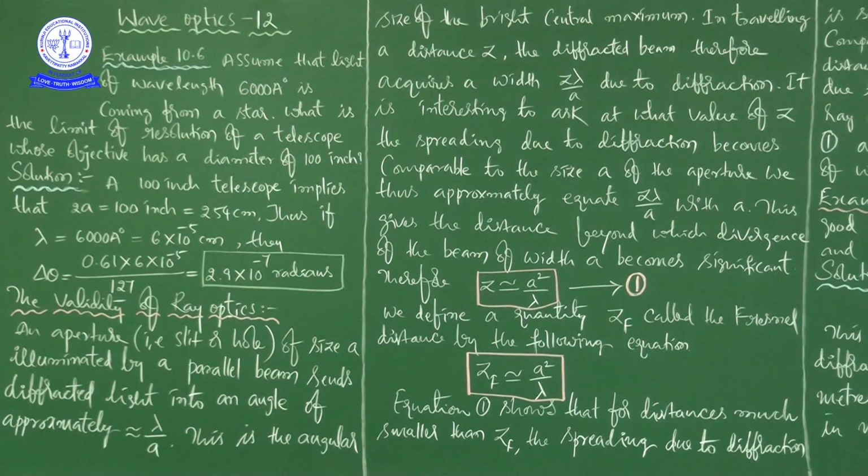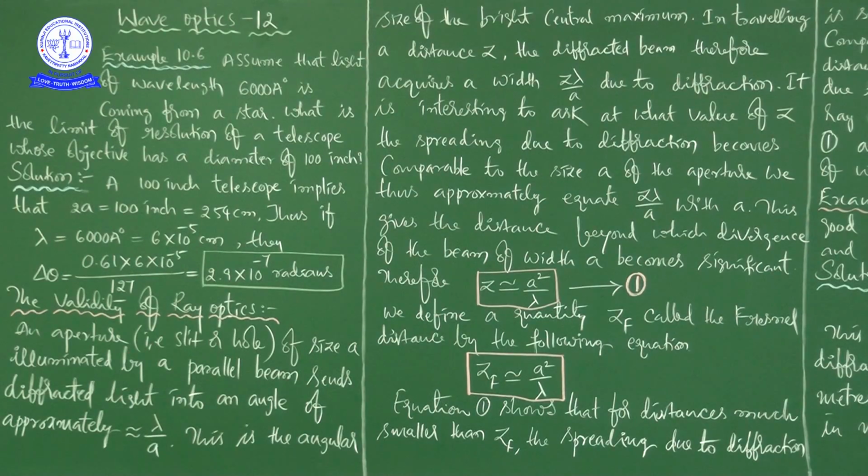Why this angle is approximately equal to lambda by a, we discussed in our previous classes, about three classes before this, when we were discussing the single slit diffraction experiment, we derived this condition, that is theta is approximately equal to lambda by a.